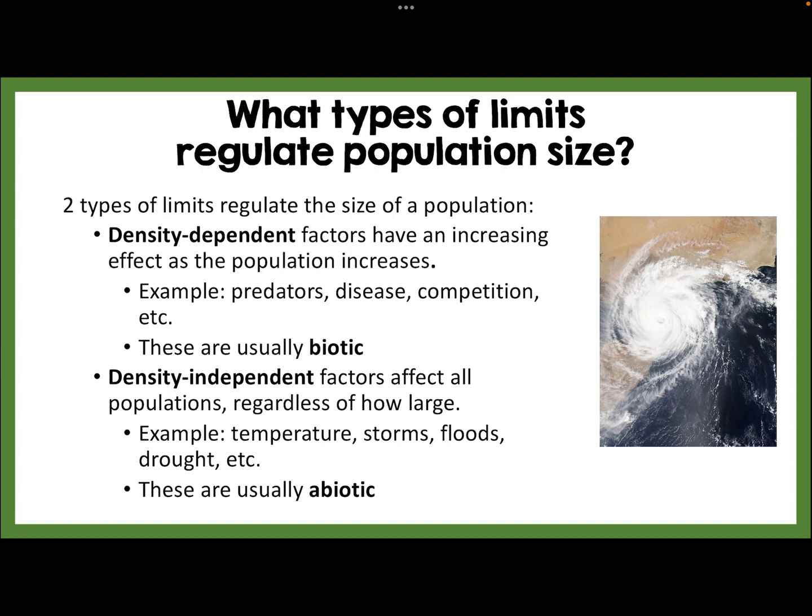Density-independent factors are going to affect our populations no matter how big they are. Temperature, storms, floods, drought, these are usually abiotic.